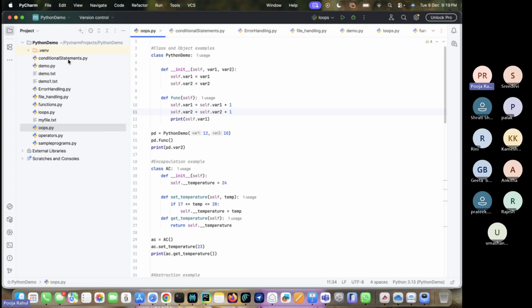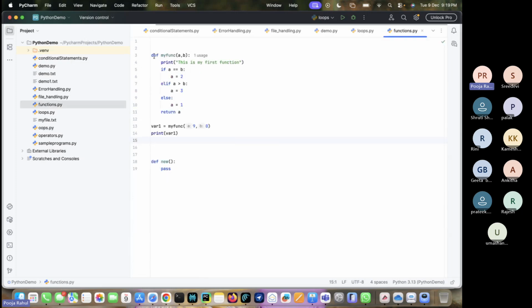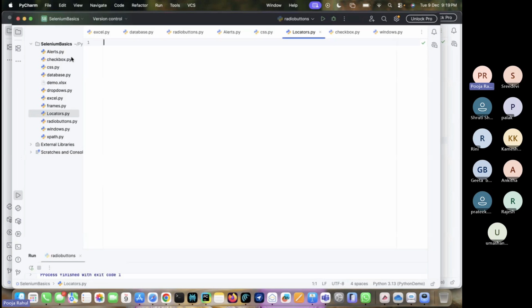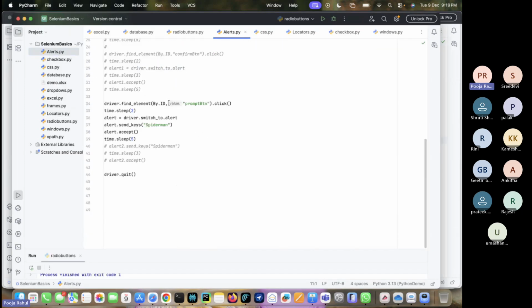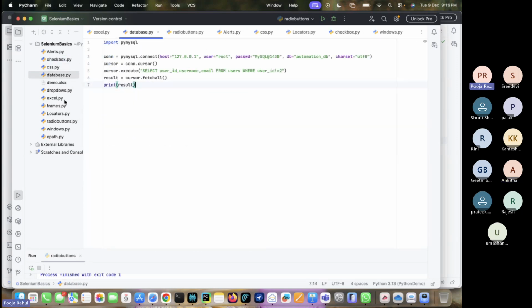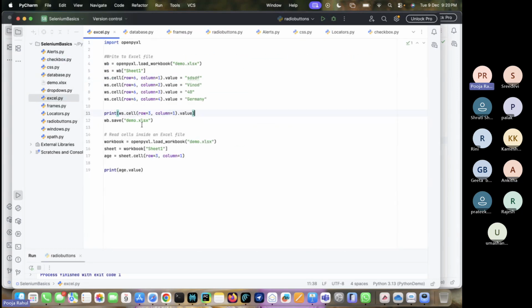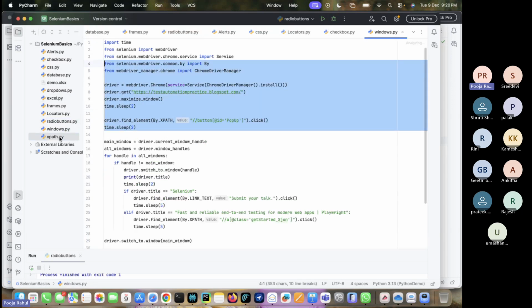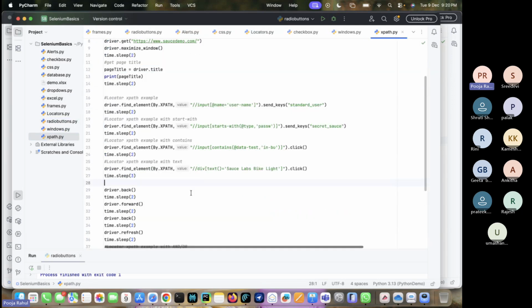This is nothing but the modules. Inside that, if you see something like def, these are functions. So this is Python, right? Here, if you see the Selenium basics also. Everything: frames, Excel. We talked about Excel also, right? Radio buttons, Windows, XPath, everything we are going to cover.